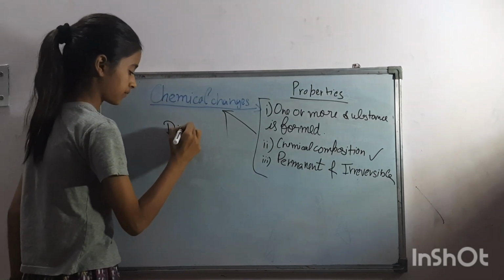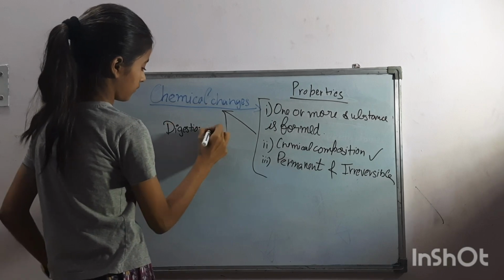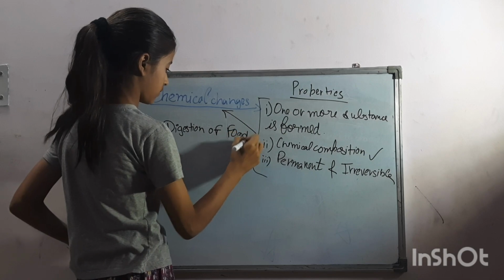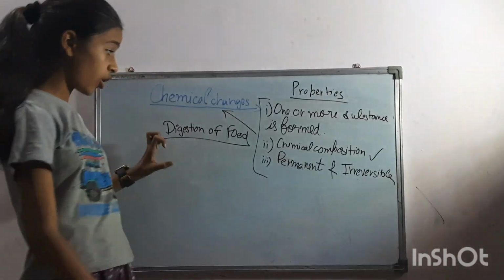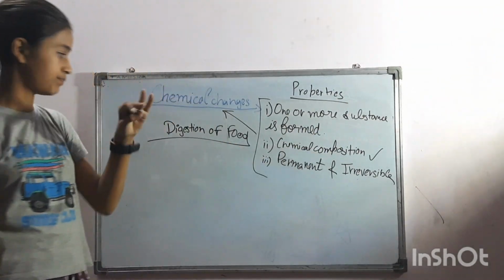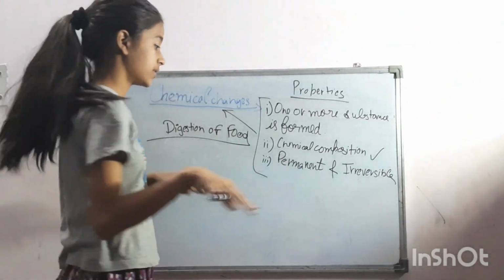Digestion of food is an example. Digestion of food is a chemical change because when the food is digested, one or more substances are formed and the chemical composition changes.